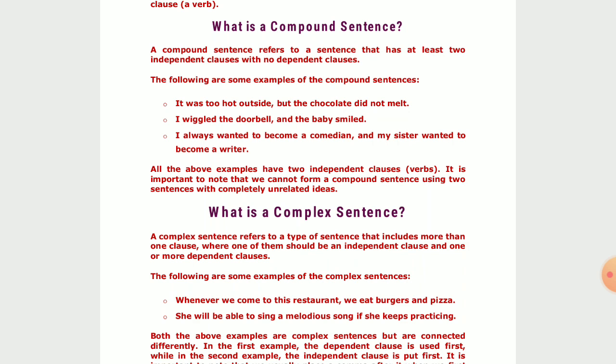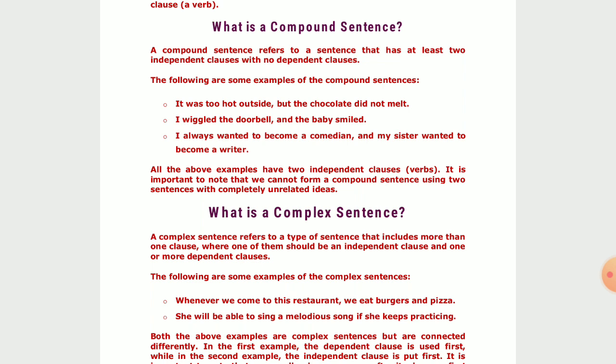They can stand on their own and they can express themselves very properly. Subordinate clauses are the dependent clauses. They always depend on the principal clause to express themselves properly. So you should know about this difference, or the distinction, between the principal clause and the subordinate clause. Now I am referring to the definition once again. A compound sentence refers to a sentence that has at least two independent clauses with no dependent clauses. That means without any subordinate clauses, but the predominance of two principal clauses or main clauses.